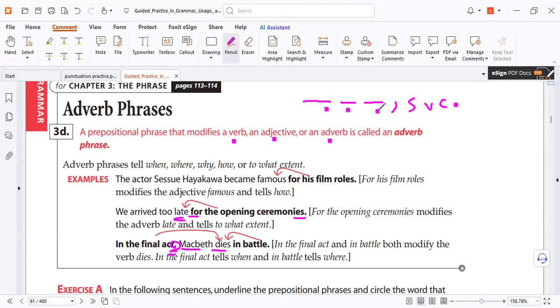Preposition phrases: you need a comma. This comma is necessary. This comma is necessary. Why? To tell you the beginning of the sentence, so as not to confuse the reader. That's important, to know the beginning and the end. The beginning here, the end here. So the comma must be here, not there, not there.